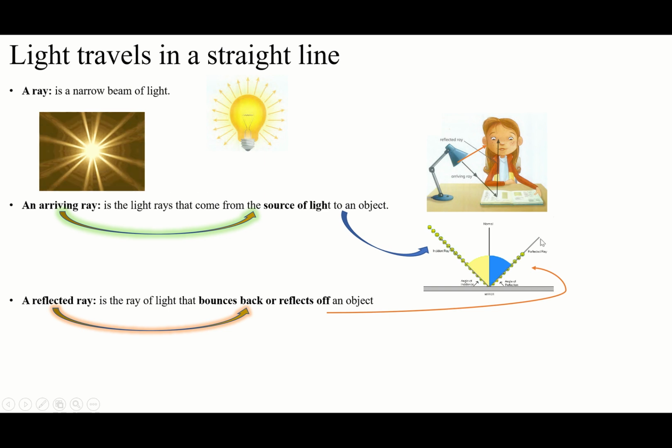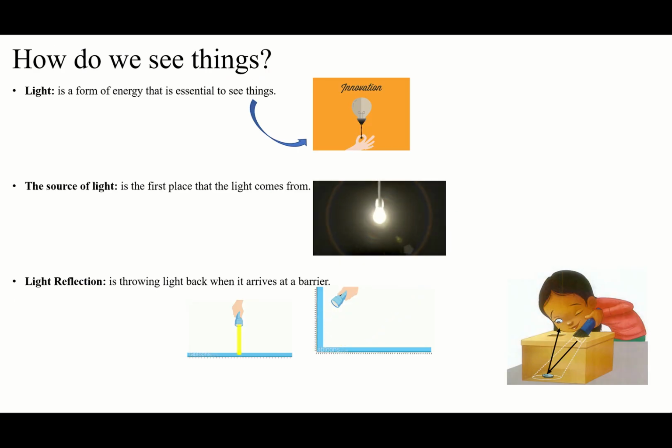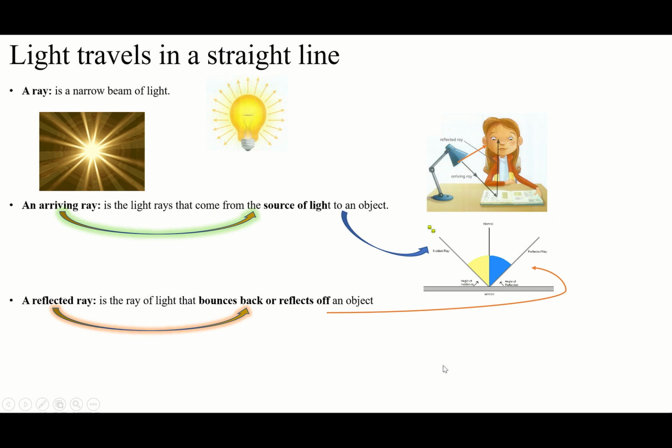After the barrier, it's going to be the reflected ray. That's a reflected ray, guys. It is the ray of light that bounces back or reflects off an object. When the light arrives at any barrier, it's going to reflect. We studied here, right? We said when it arrives at a barrier, it's going to reflect. So in here, the same. When the light comes from the source, this is the source of the light, arrives on the table, the pen, the pencil, anything around you.